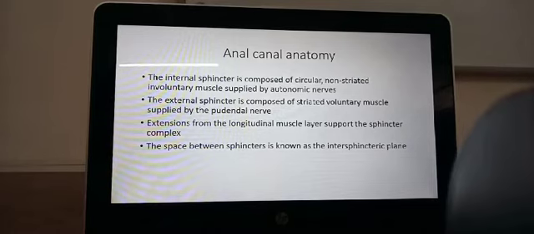The external sphincter is composed of striated voluntary muscle. You can control it. If you don't want to pass stools, you can control it. If you want to pass stools, you can release it. There are very many things that we do when we want to pass stools.